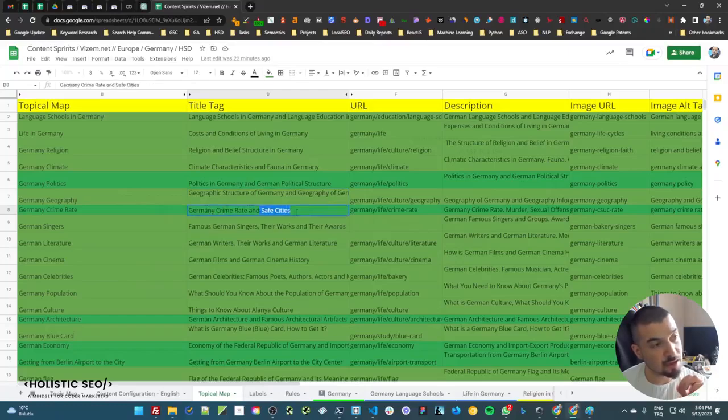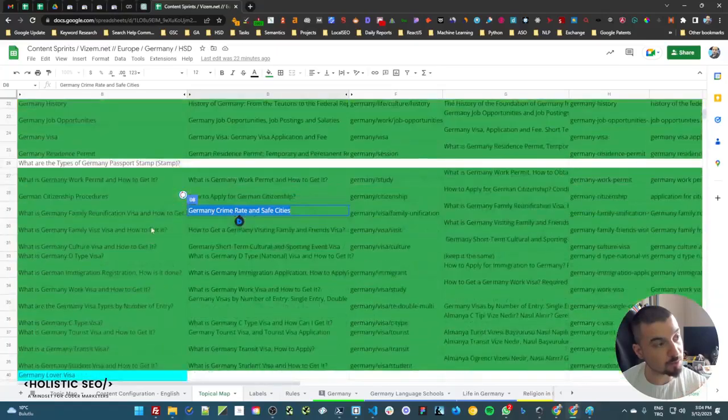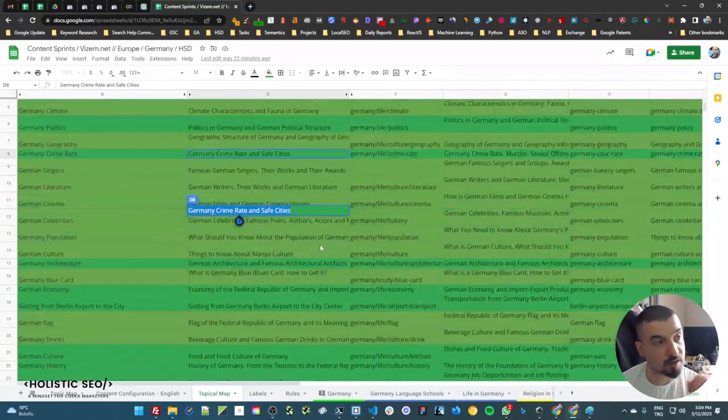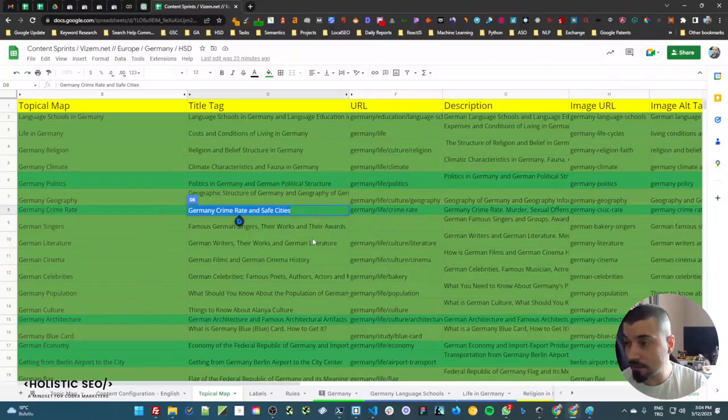And crime rate and safe cities. Here, for instance, we slightly expand our context just a little bit. Because in our topical map, we won't be writing every city in Germany, but to be able to include all these entities with a specific type of context, we add this here, because crime rate is relevant to the word safe. Then we add cities, which is relevant to Germany, and we can actually rank all the cities in Germany there. Then for the most important ones, we can connect it back to the visa section for living or for taking education or whatever your visa type is.